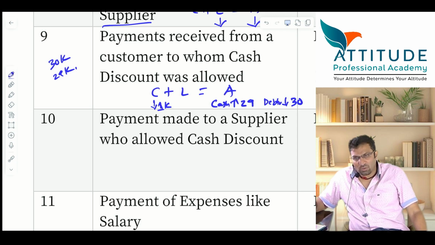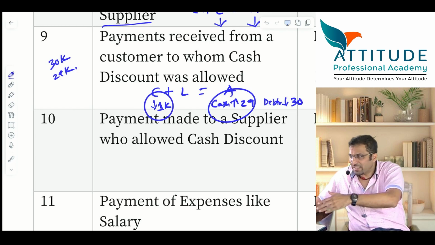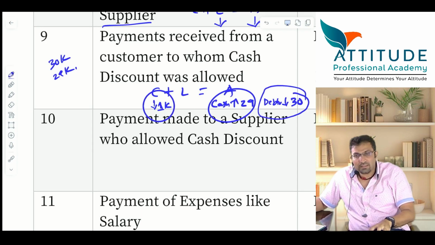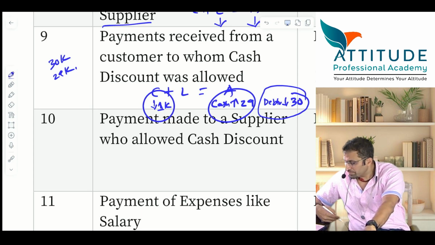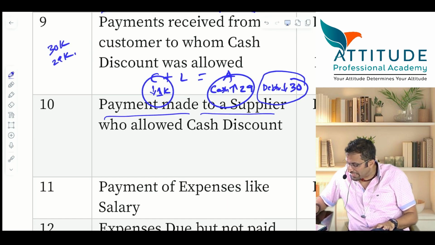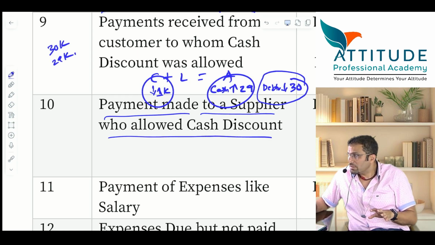Answer. Tell me the entry. Discount has to be recorded now. Tell me the entry. Cash increases by 29, cash account debit, asset increases. Discount allowed is an expense. Expense is increasing means capital reduces. Here in the accounting equation capital reduces, but here expenses are increasing. Discount allowed account debit to debtors. Understood? Any difficulty?